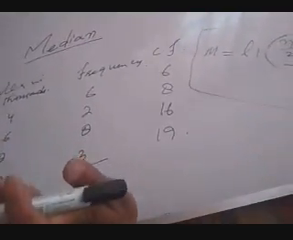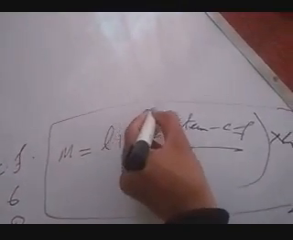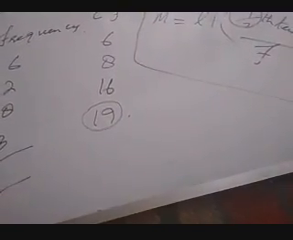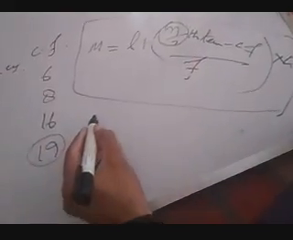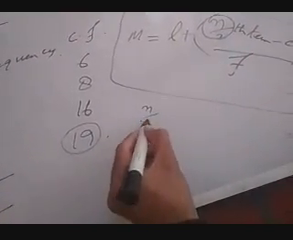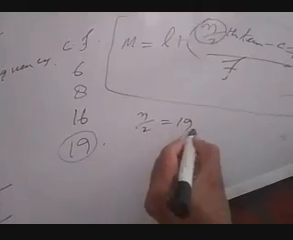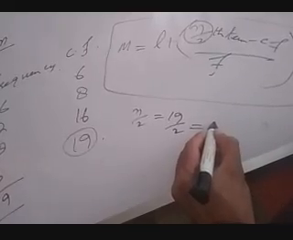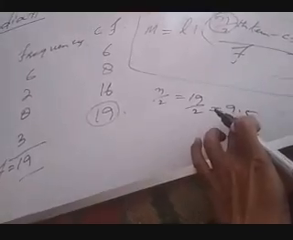How to find median class interval? For that, first of all calculate this n by 2 term. N is summation F, and obviously the last term of the cumulative frequency is summation F. So n equal to summation F equal to 19. So first of all you have to find n by 2. N by 2 equal to 19 by 2, that means 9.5. So what you got? 9.5.